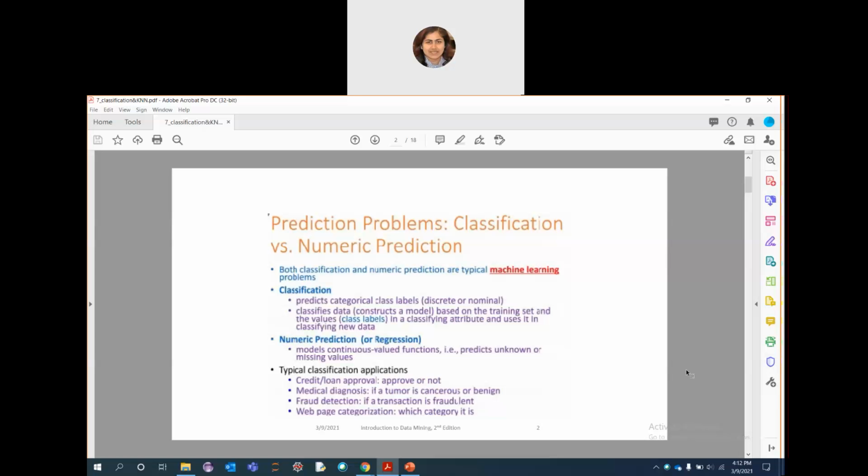That type of format is called regression, and it is related to numeric prediction. This type of data for numeric prediction is considered continuous valued functions, and it will always contain continuous valued data. And different types of classification applications, I think I have already mentioned this.